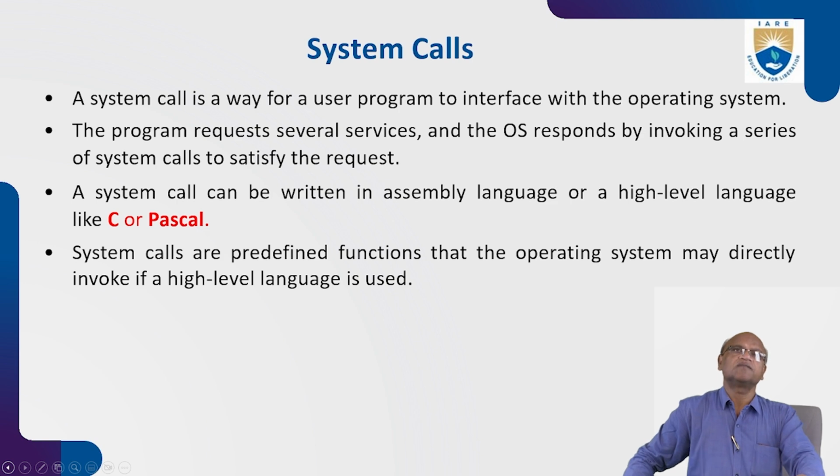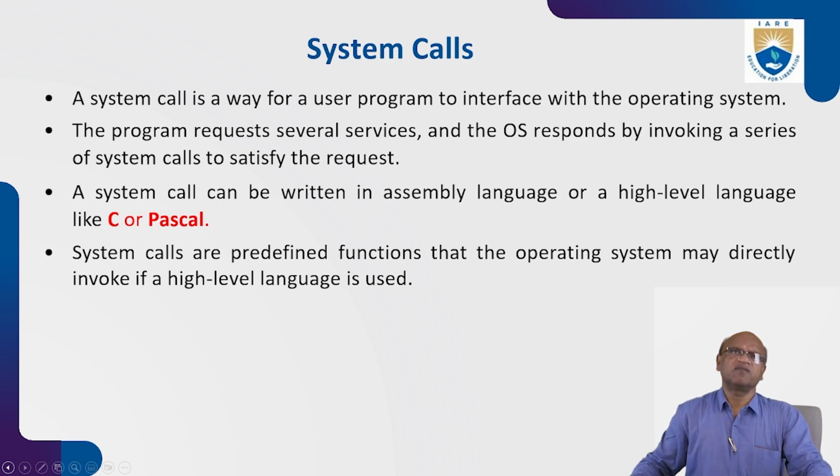So first of all, what is a system call? Basically, a system call is normally a function, which is written in either C language or Java language. Once this function is compiled, we add it to the OS. Once you add it to the OS package, it automatically becomes part of the OS. So a system call is a normal function, but this function will be used by the system itself, without user interference.